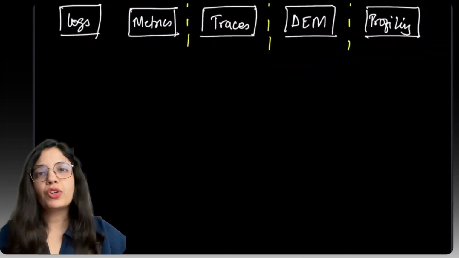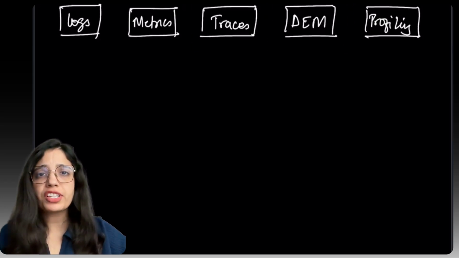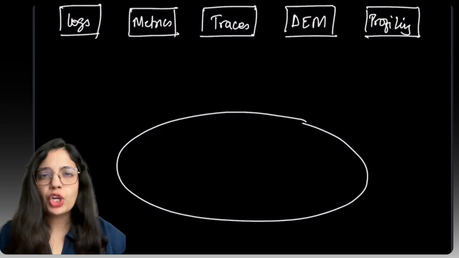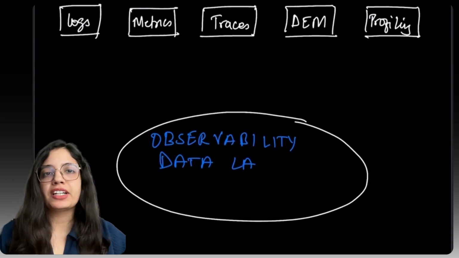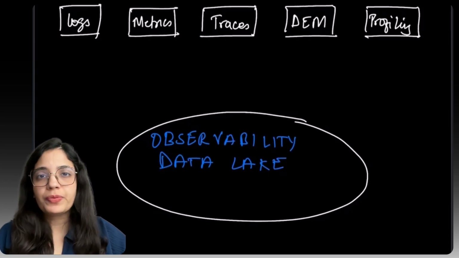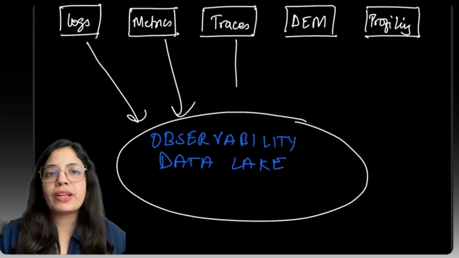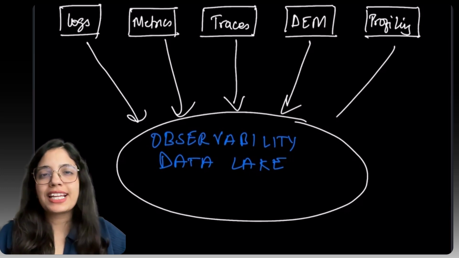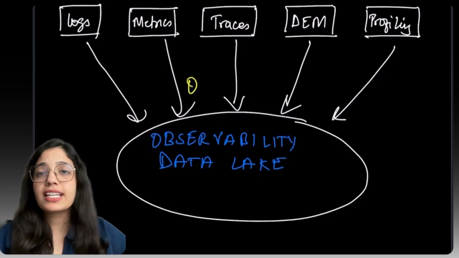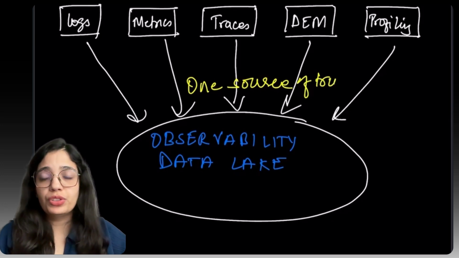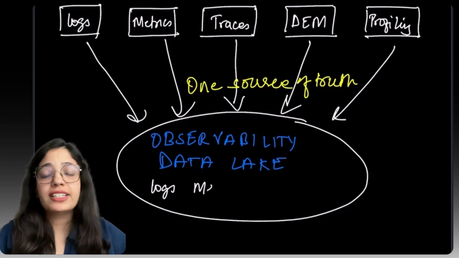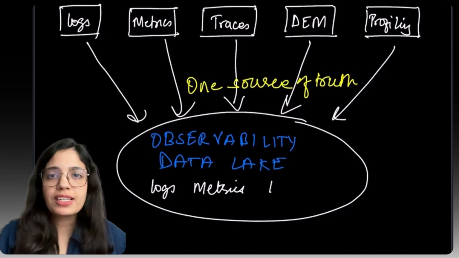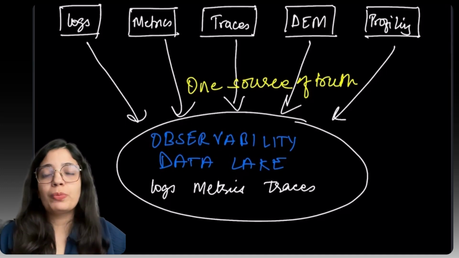Now, what if we could break down these silos? What if we could have one central piece for all your observability data? That's the power of observability data lake. In this model, all your telemetry data, logs, metrics, and traces flows into a single unified repository. This isn't just about storage, it's about creating a pre-integrated source of truth that's ready to use from day one. You don't need to stitch together data streams or bounce between tools. Everything is correlated for you by design.